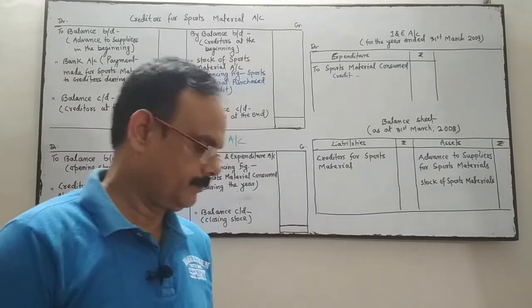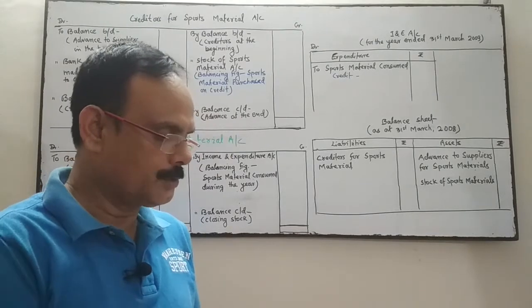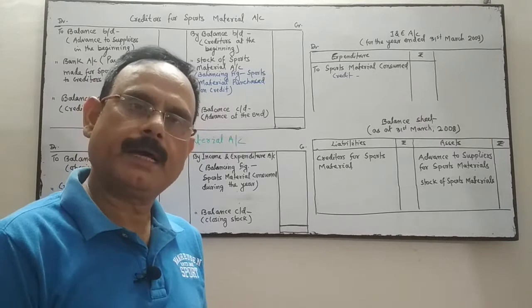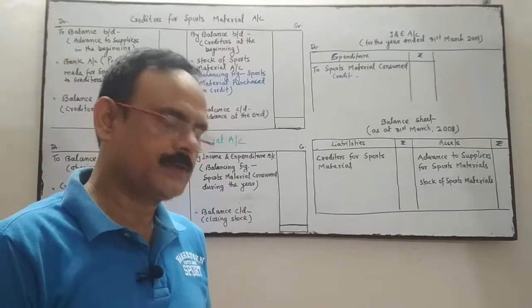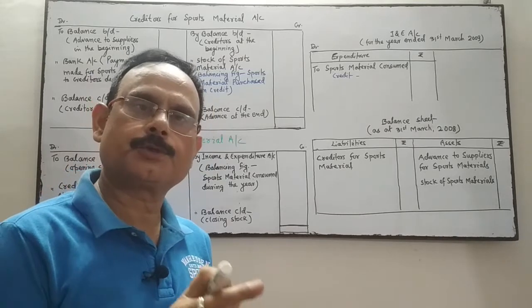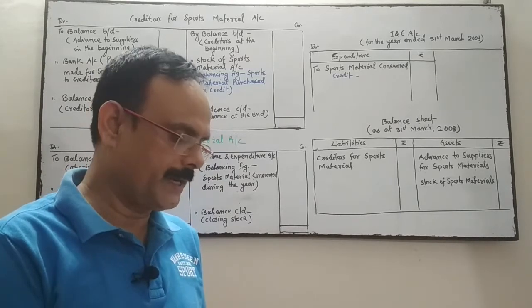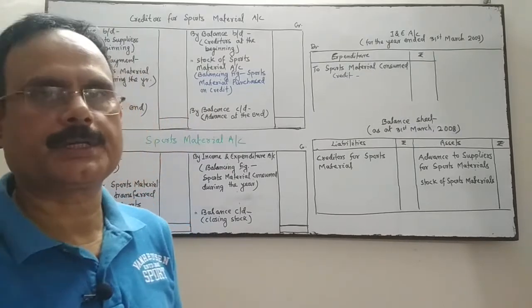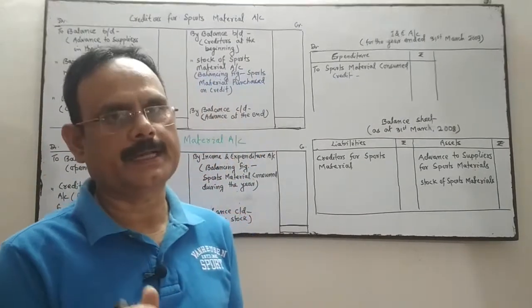Now, in the question, you have to prepare income and expenditure account and balance sheet of the two years 2008 and 2009. The information is stock of sports material opening and closing for 2008 and 2009. The 2008 closing information is the opening for 2009.